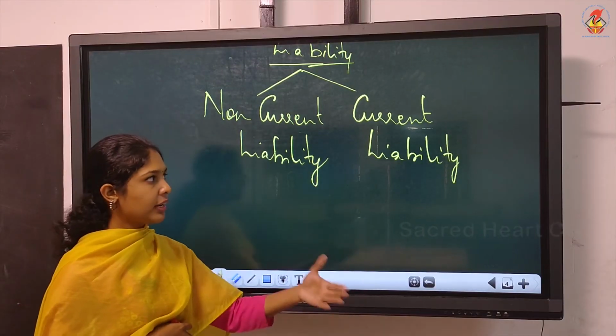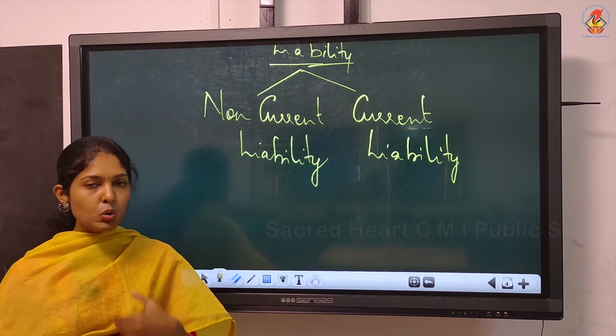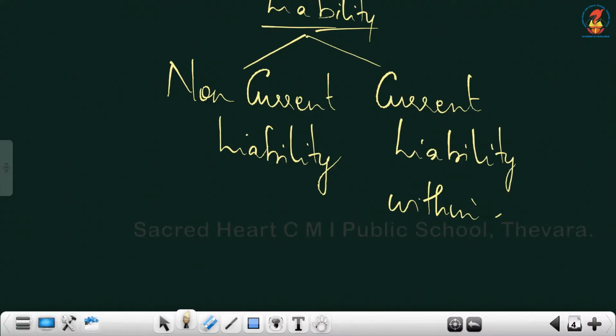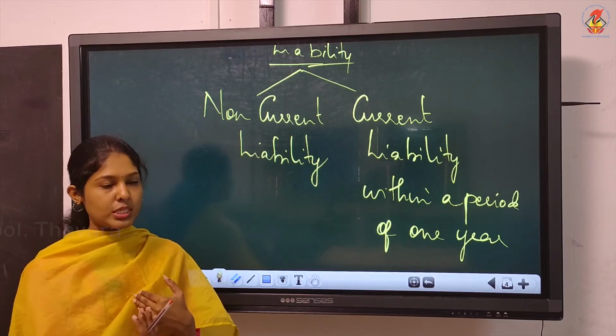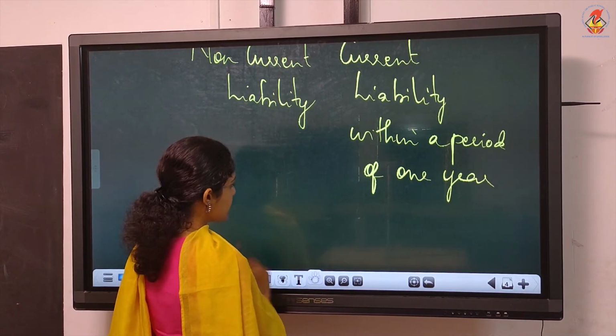Non-current or current. Current means now itself. The liabilities or the amount payable within a period of 1 year or 12 months, that is called current liability. Immediately we have to pay. Currently or now itself we have to settle it. Such liabilities are known as current liabilities.